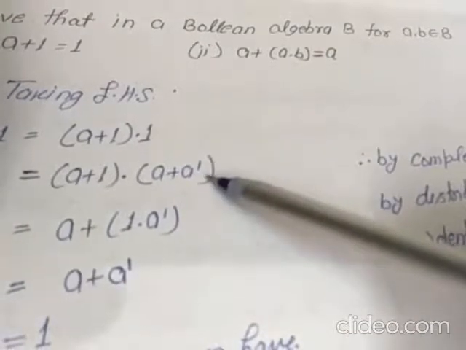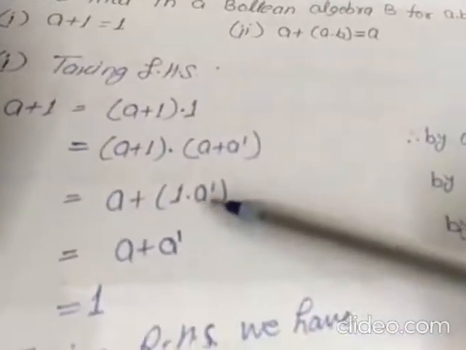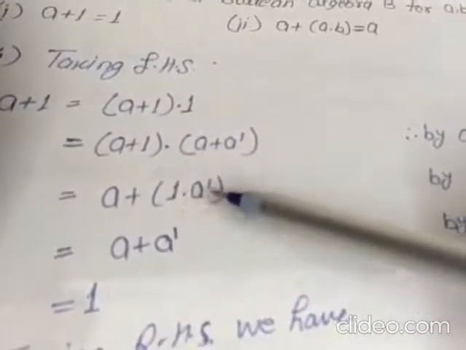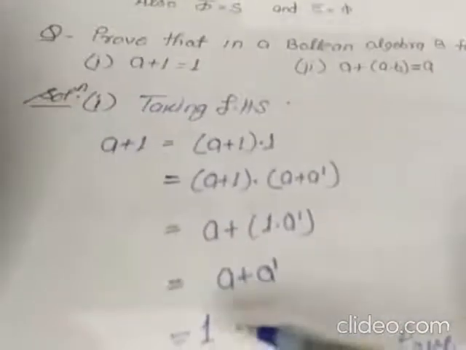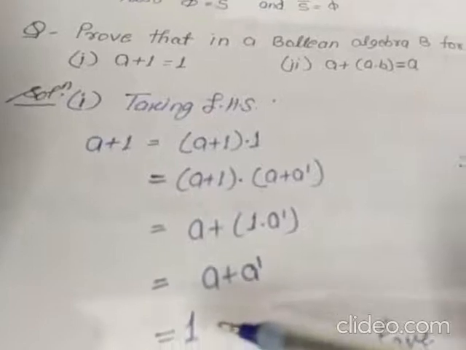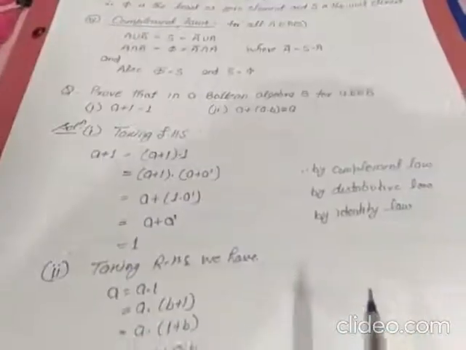So by using the distribution law this can be reduced in this form. We know that 1 dot a dash will be a dash and a plus a dash will be 1, which is the proof of our given algebra.